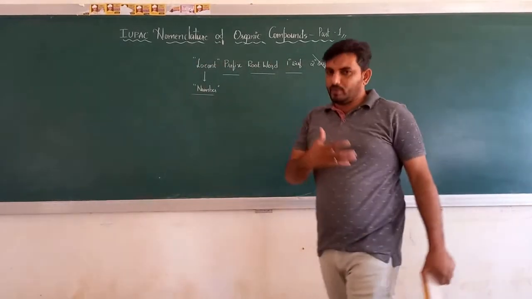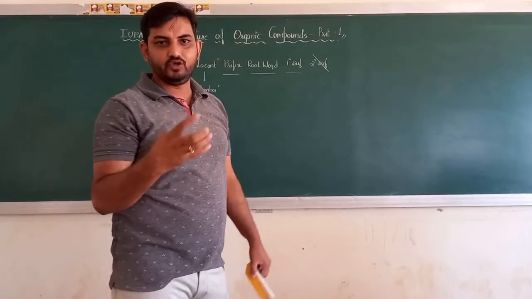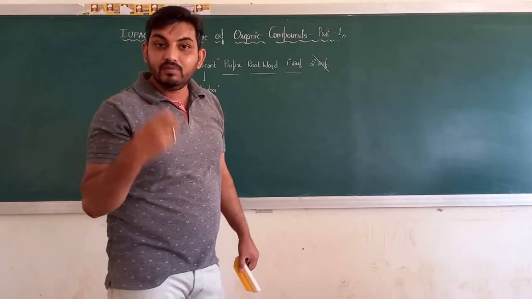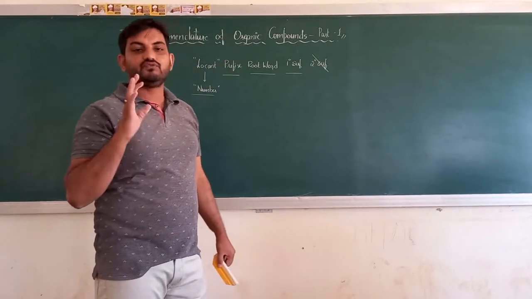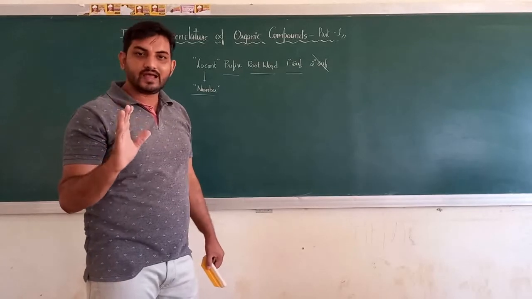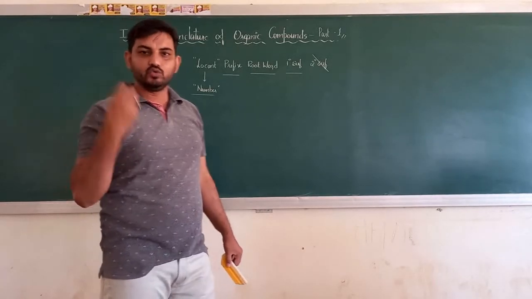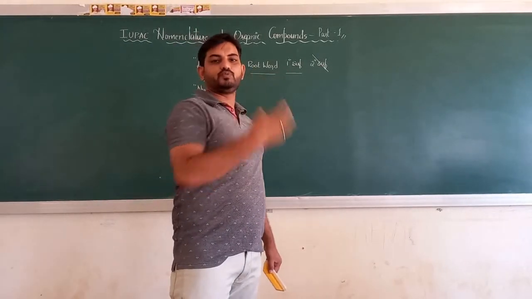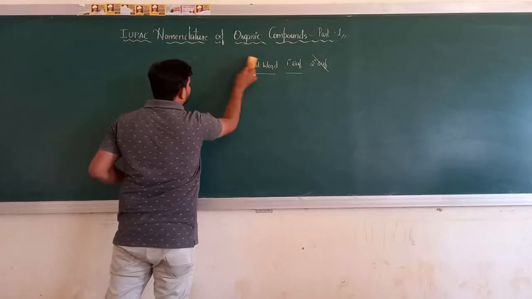What do you mean by IUPAC nomenclature? Naming an organic compound using the rules formulated by the International Union of Pure and Applied Chemistry. Using these rules, we are going to provide a name to the organic compound. So let me go with the rules.